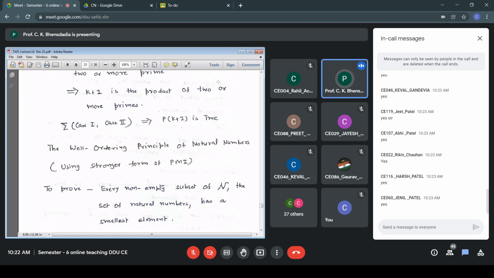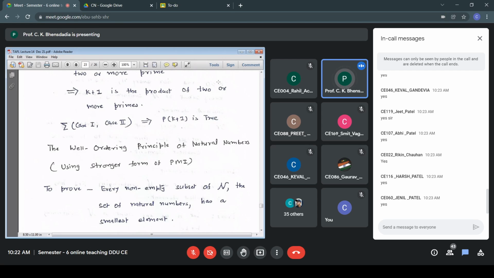So I have N, the set of natural numbers. I take various subsets. In each of these subsets, there is a smallest element. That is the statement. For example, if I take 1, 2, 3, then the smallest element is 1. For 1, 5, 9, the smallest element is 1. For 7, 3, 2, the smallest element is 2. So any non-empty subset of N has a smallest element. It seems a very obvious statement, and it is termed the Well ordering principle of natural numbers.